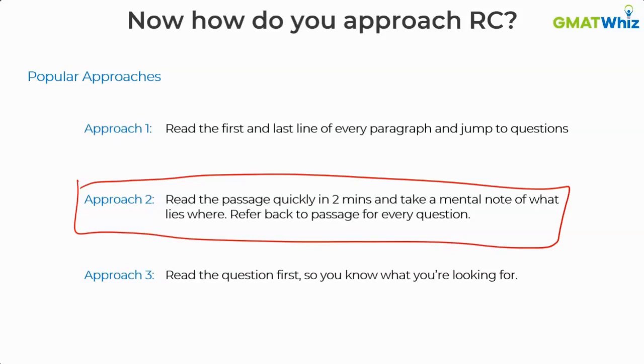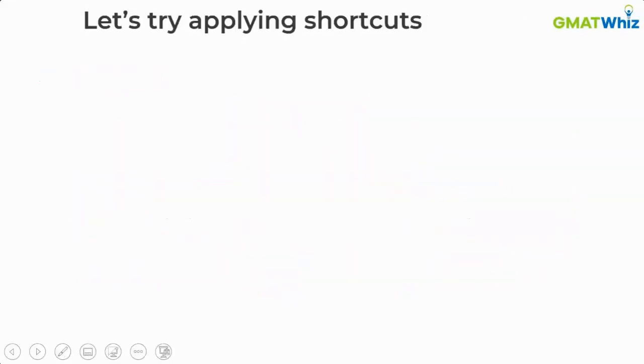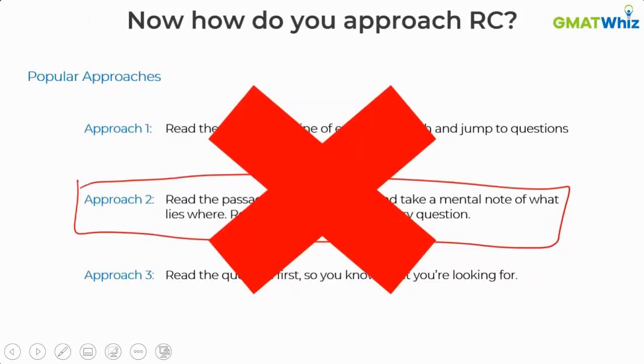And I've really struggled with verbal. I've spent a lot of time understanding what is going wrong. And that's why I'm telling you from my experience, none of these three approaches work. And I'm very happy to hear from you, Sonia and Giovanni, that you're following the right approach. I want to talk about that as well a little bit. But before I talk about that, I want you to think about what's wrong with these three approaches.